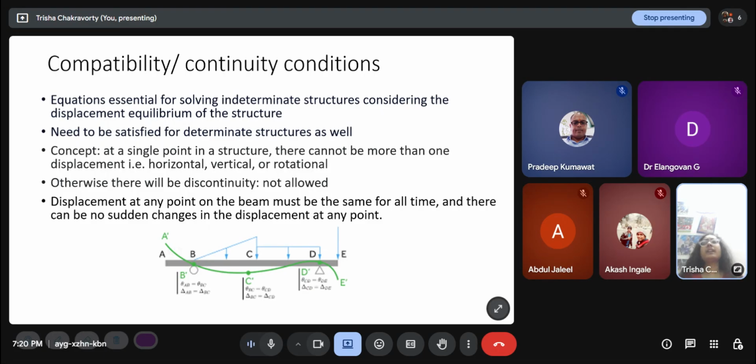Like the bending moment diagram or the shear force diagram can have jumps, right? If we have a concentrated load at one point, the shear force diagram has a jump. If we have a concentrated moment, the bending moment diagram can have a jump. But the deflected shape of a beam cannot have a jump because it is a physical phenomenon. It is the actual displacement. So if there is a jump in the displacement, that means the beam has broken or something, which is not acceptable. So these continuity compatibility conditions exist for finding out the deflected shape.